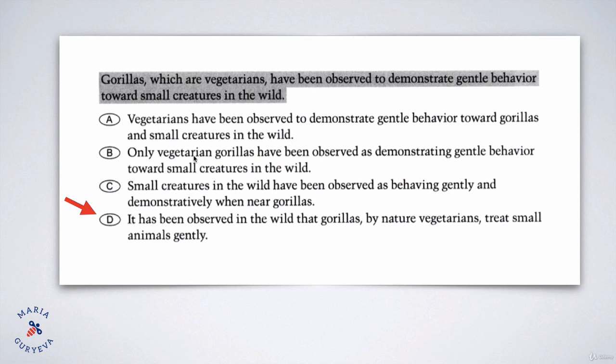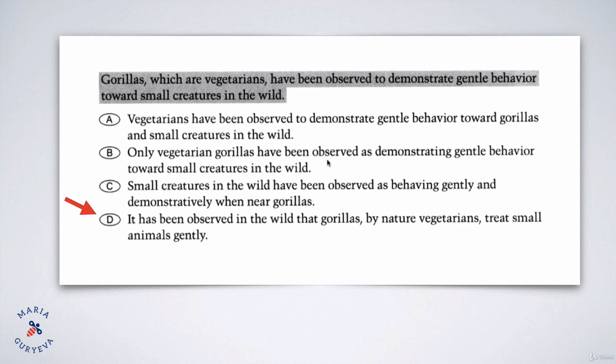B. Only vegetarian gorillas have been observed as demonstrating gentle behavior towards small creatures in the wild, right? You see why this sentence is funny? It says that only vegetarian gorillas are nice to small animals. And so the other gorillas, which are not vegetarians, which eat meat, are not nice to small animals.